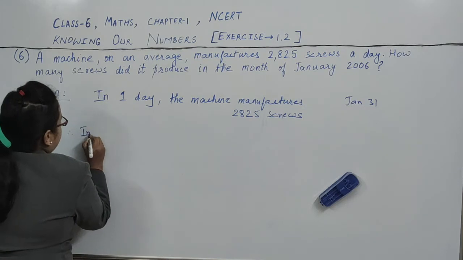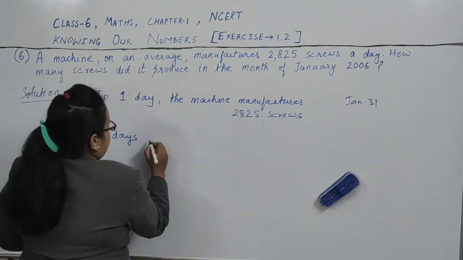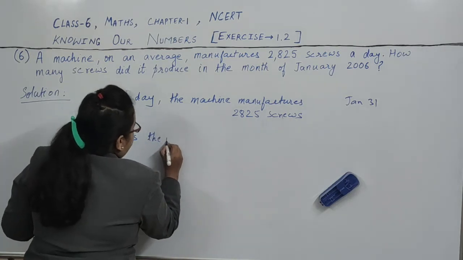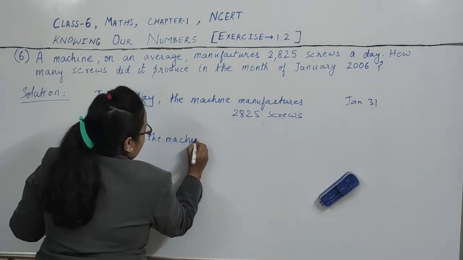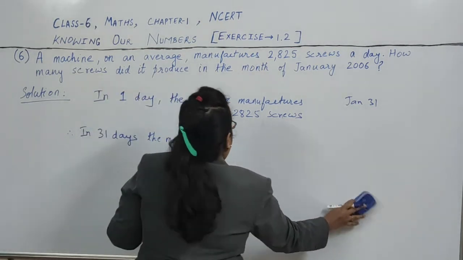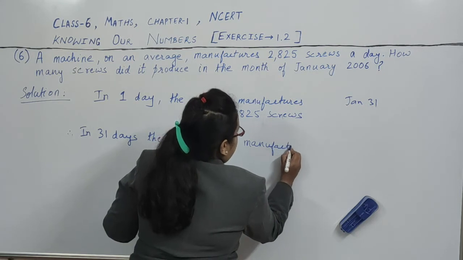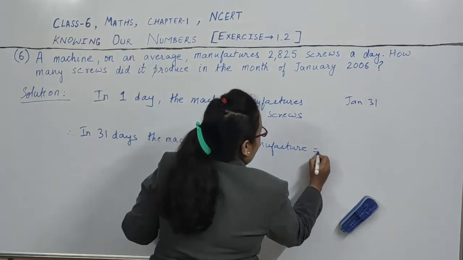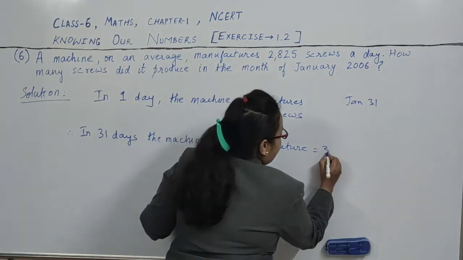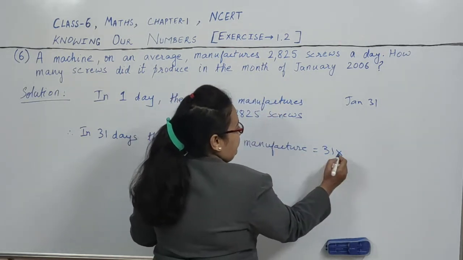Therefore, in 31 days the machine will manufacture how many screws? 31 into the number of screws produced in one day.